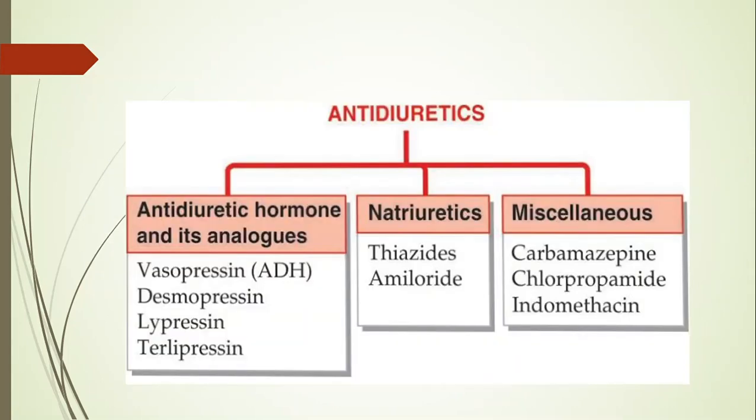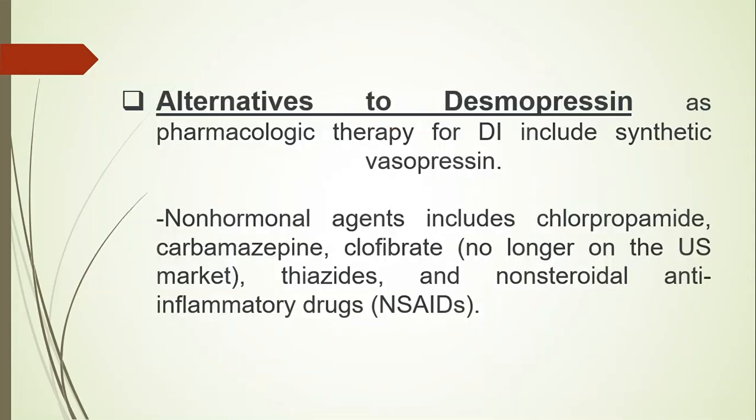Let us see the classification of antidiuretics: antidiuretic hormone and its analogues, natriuretics, and miscellaneous. Alternatives to desmopressin for the therapy of diabetes insipidus include synthetic vasopressin. Certain non-hormonal agents include chlorpropamide, carbamazepine, clofibrate, thiazides, as well as NSAIDs. Among these, clofibrate is no longer available in US markets.